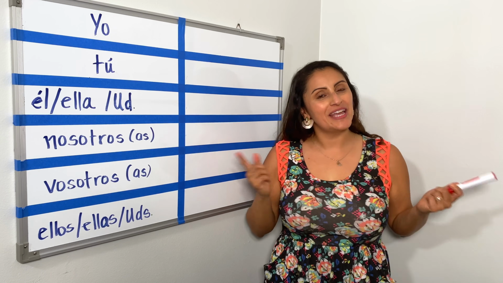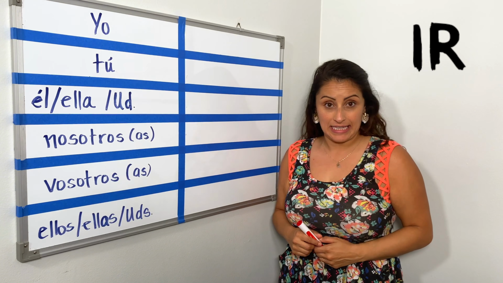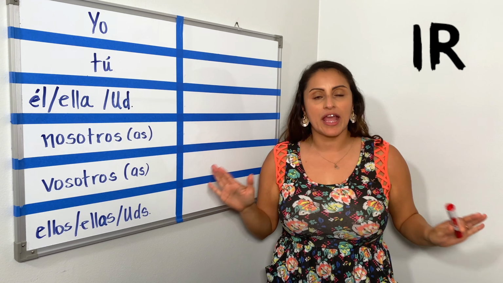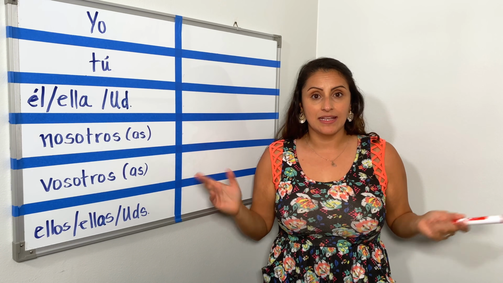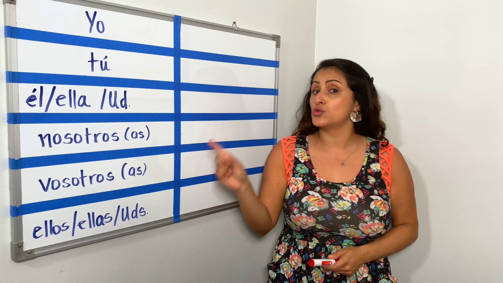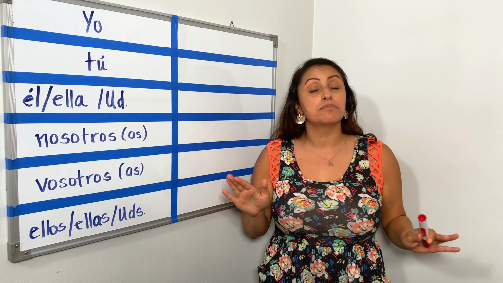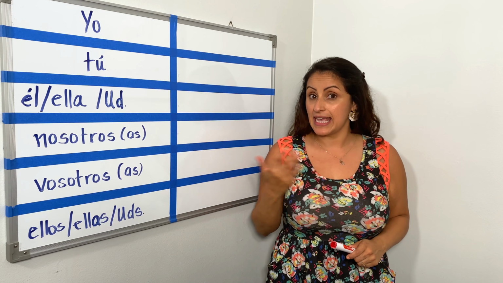So after today's lesson, you will be able to talk about the places that you go and other people go. So let's go. Oh, wait. Vamos. Let's go. Okay, so we are ready to conjugate the verb ir. The one thing I have to tell you is that ir is an irregular verb. What does that mean? It does not follow the pattern. So do not think it is an ir verb because it is not. It is completely irregular.